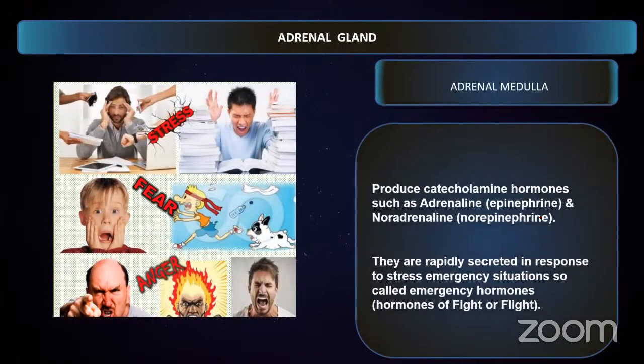Fine. So coming to the secretions of the adrenal medulla. The adrenal medulla produces a class of hormones called catecholamine hormones, such as adrenaline and noradrenaline.